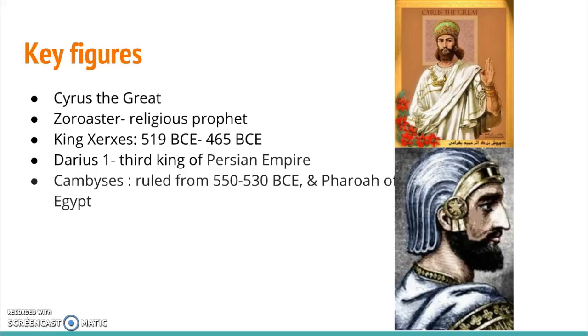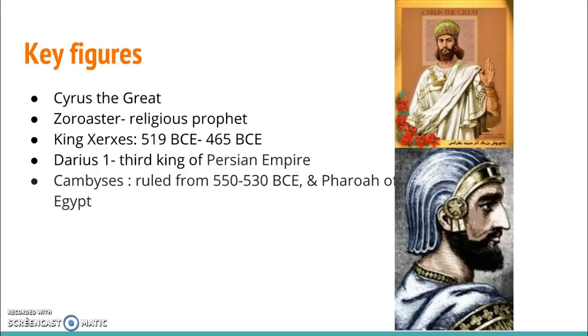Darius I was the third king of the Persian Empire, and he was the first also to try to attack mainland Greece. And also during his rule, he divided Persia into 20 provinces and started a military campaign.